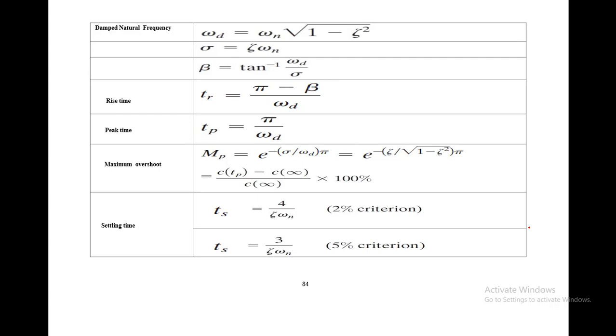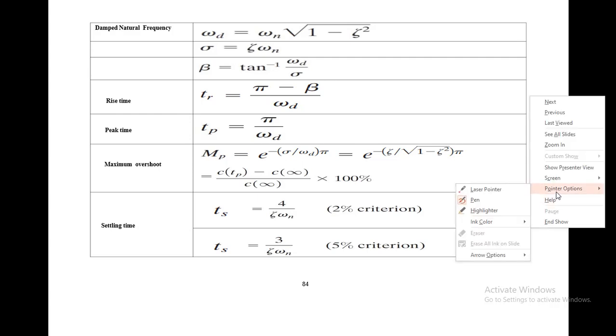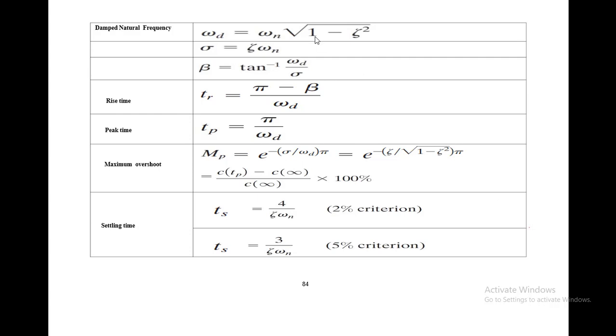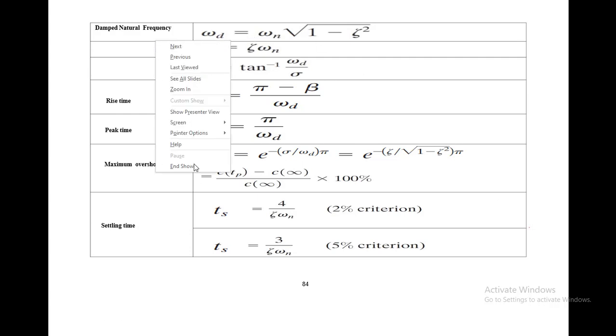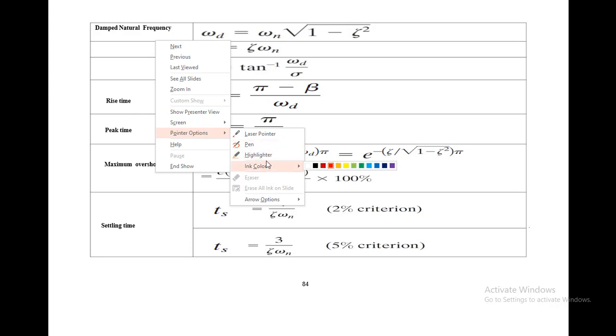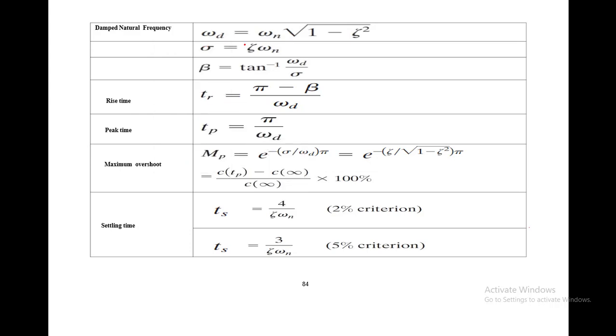So these are some important formulas that we will be using in today's lecture, inshallah. These are for the numerical portion. You know that omega d, the damped natural frequency, is equal to the natural frequency omega n times the square root of 1 minus zeta squared. Zeta is the damping ratio. Similarly, alpha is equal to zeta times omega n. Beta is the tangent inverse of the damped frequency over this alpha. Alpha is nothing but the product of zeta and omega n, the damping ratio and the natural frequency.